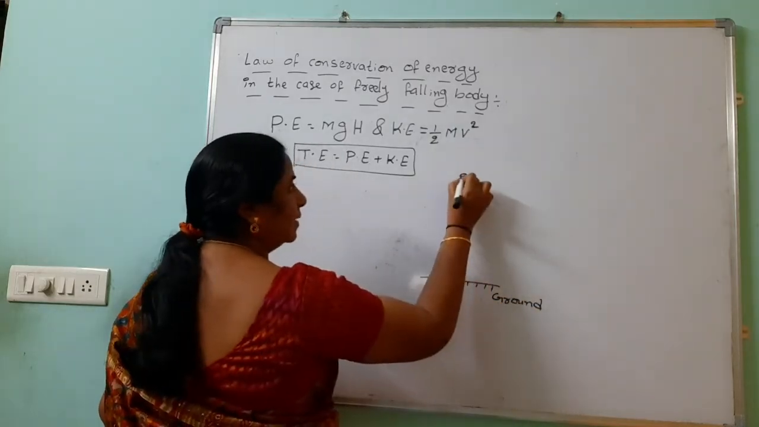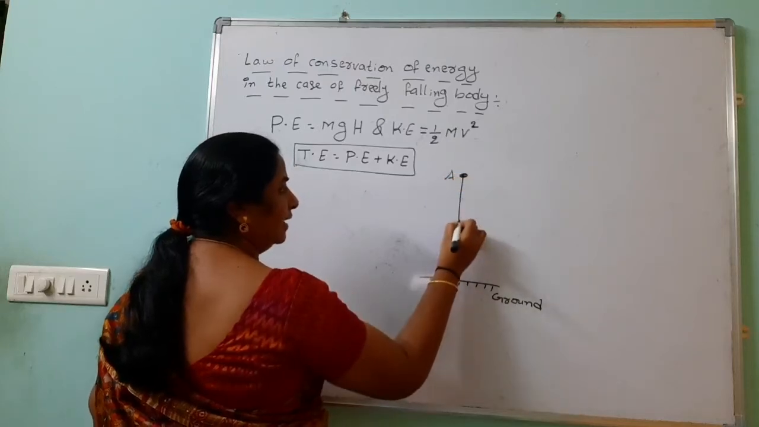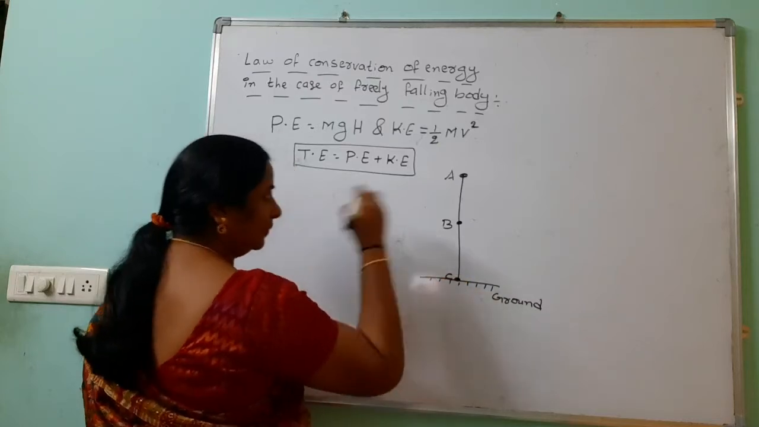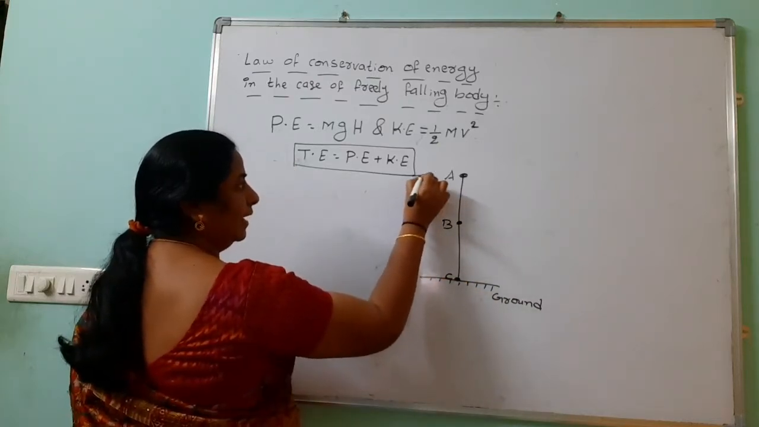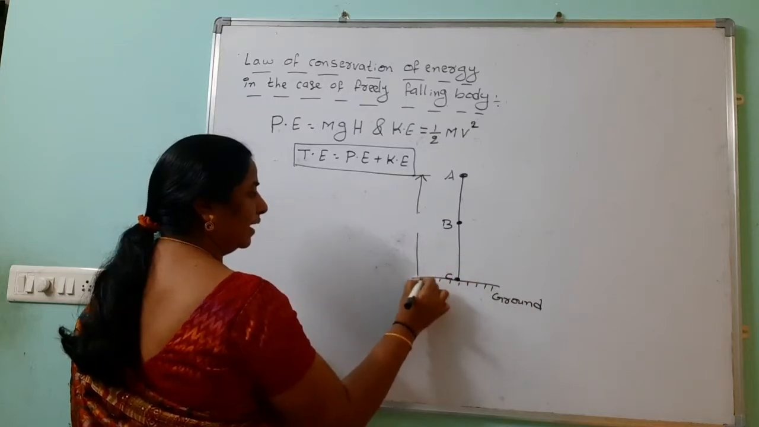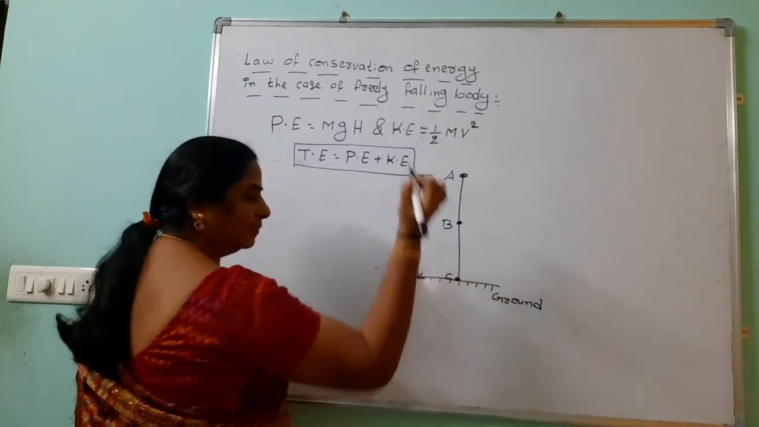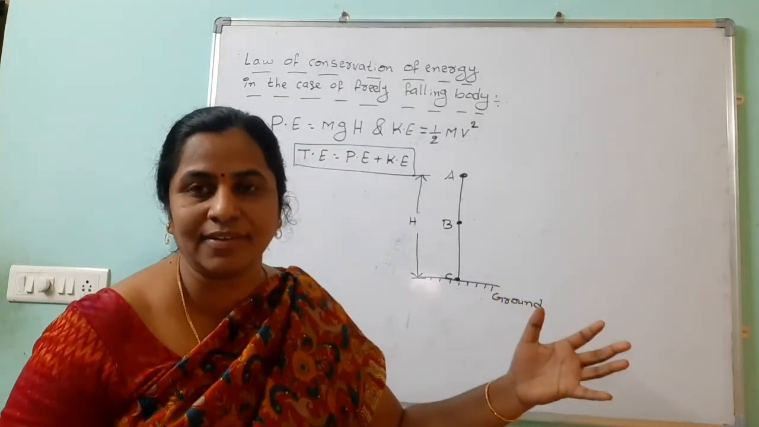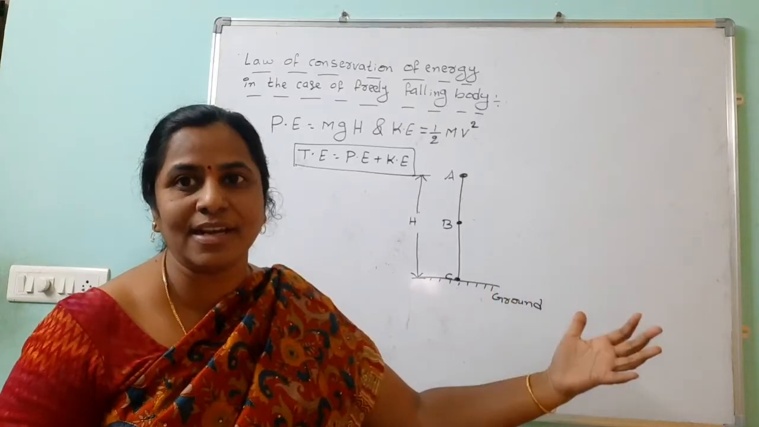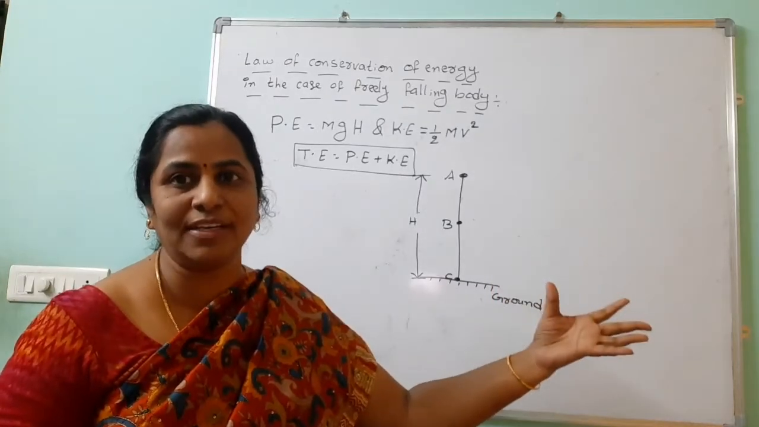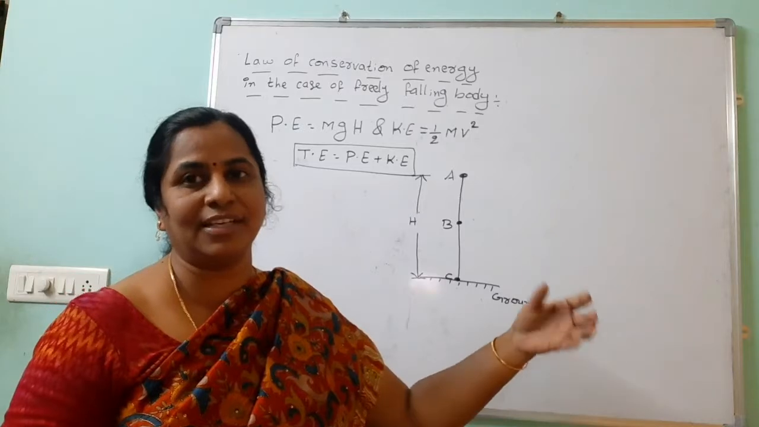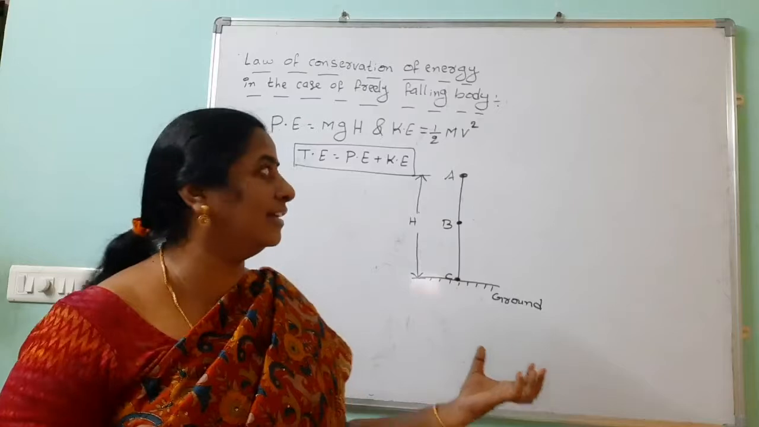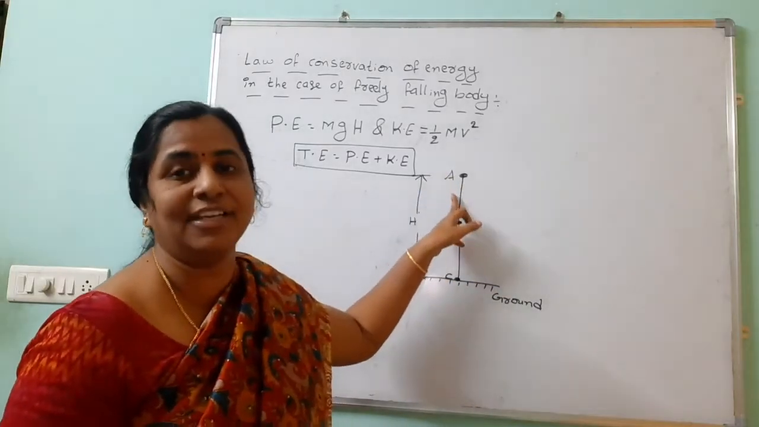Consider this is the initial point A, and in between we consider one more point B. On the ground, this is the point C. The height from A to C is h. When the body is freely falling, the initial velocity is 0. If the velocity is 0, there is no kinetic energy. We can observe only one energy here at the starting point.